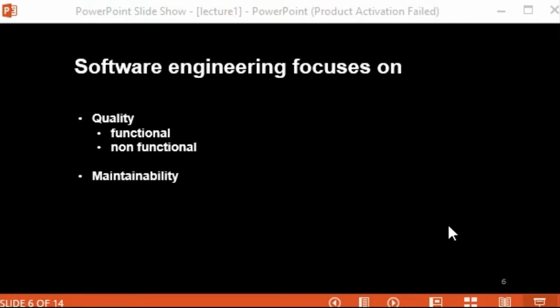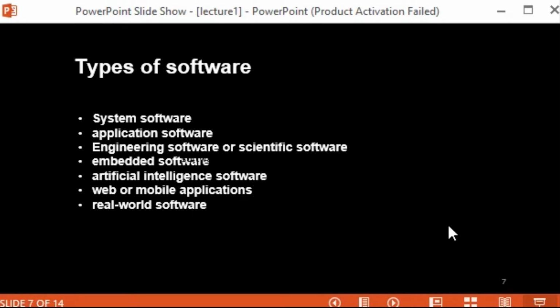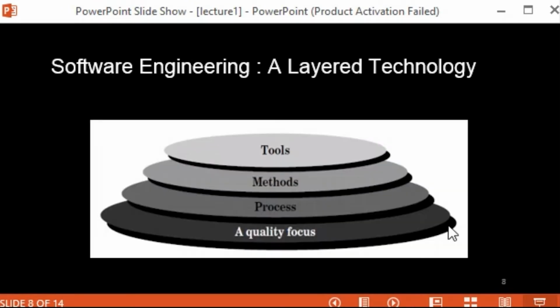And non-functional quality means things like maintainability, reliability, etc. So all those things which are not the features, not the functionality of a software product, come under this non-functional quality. And another thing is maintainability. Maintainability is that we have to maintain our software product even though we have delivered and handed it over to our customers. Then we have covered the types of software and their examples.